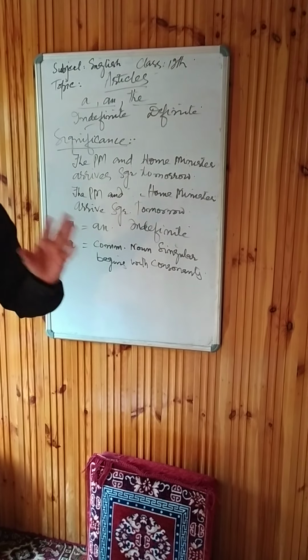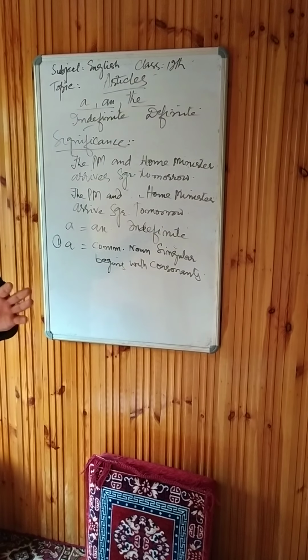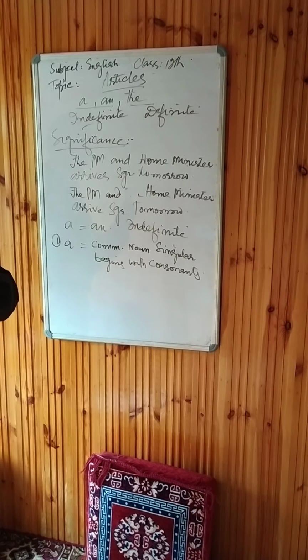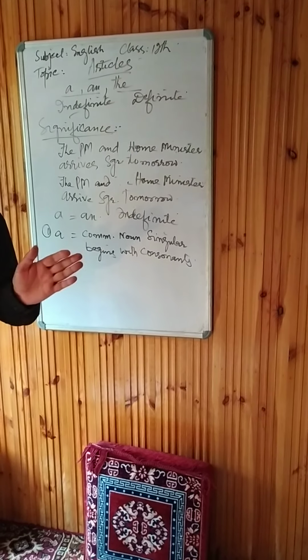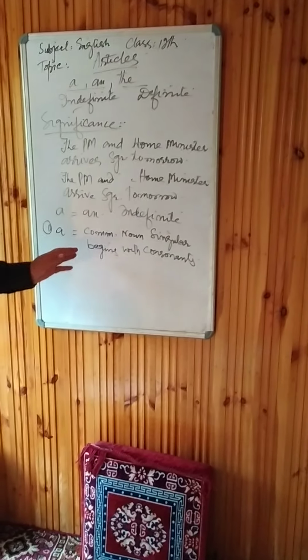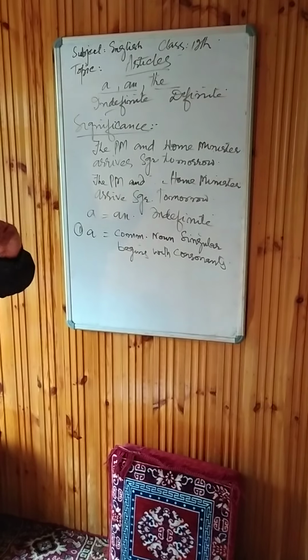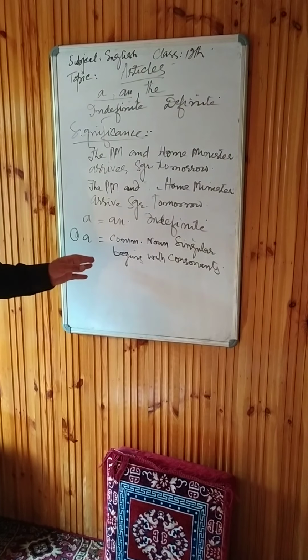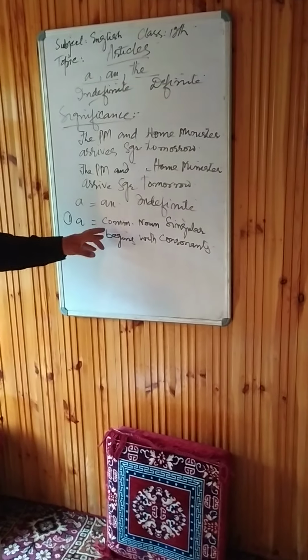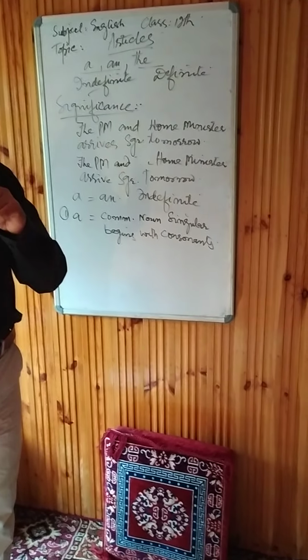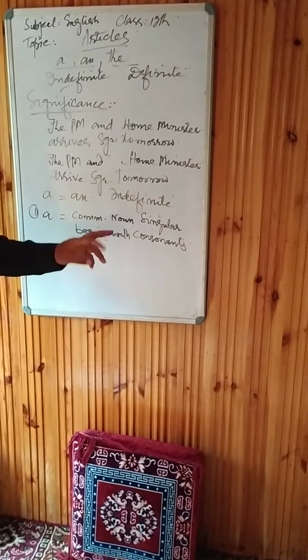Now we have to remember rule number 1. It is used before a common noun, but singular number. We should have the knowledge about the common noun and the proper noun, and the difference between them. Common nouns are like boy, girl, tree, pen, notebook, buildings, roads, all that. Common noun, singular in number, that begins with a consonant sound.